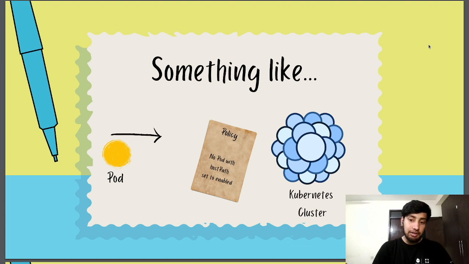For example, if your pod is trying to enter the Kubernetes cluster and the policy says that there should be no pod with host path set to enabled. Cool. And imagine this yellow pod has host path set to enabled. Then it won't be created inside the Kubernetes cluster. Kyverno internally can create another pod that has host path set to disabled, which is done by mutation, or Kyverno is going to validate whether the pod you are trying to create should be created or not. So if that pod has host path set to enabled, it's definitely not going to create the pod or the resource.